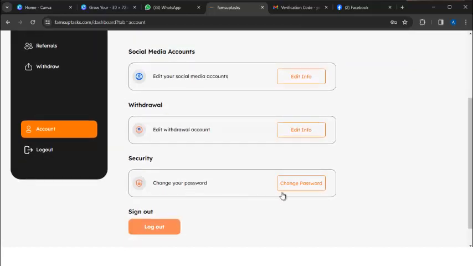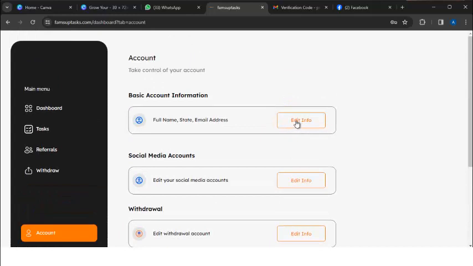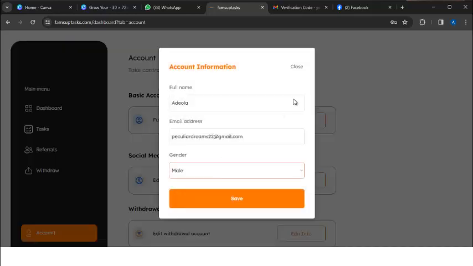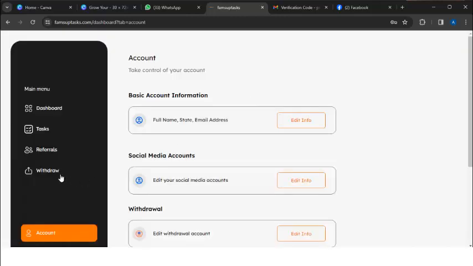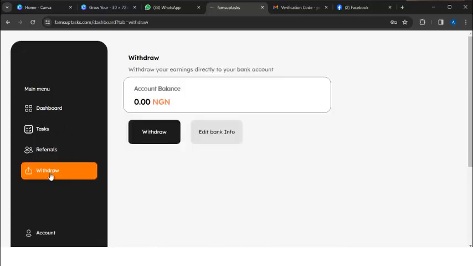Under security, if you want to change your password, you can change it. I've added my withdrawal account, and you can see the full name is there already, so I'll close it. And then, how do you withdraw your money? You go to withdraw. You can see it now: withdraw your earnings directly to your bank account. So once the money starts appearing here, you just click on withdraw and the money lands in your account.